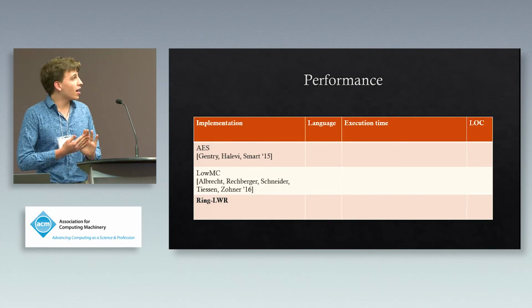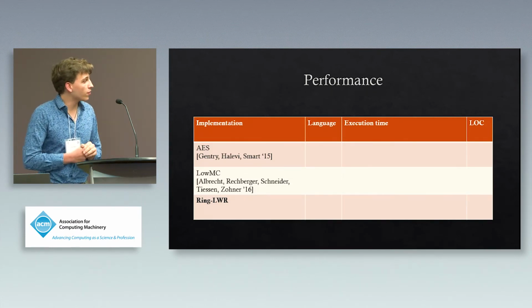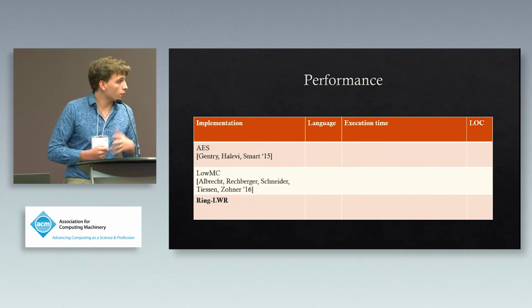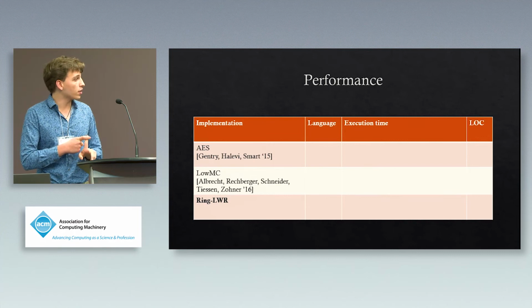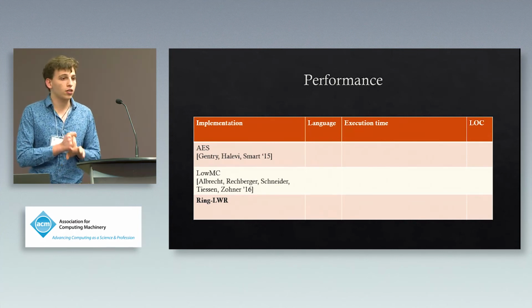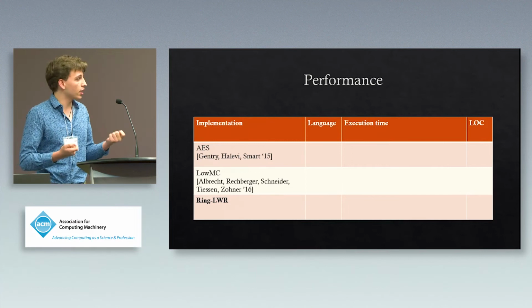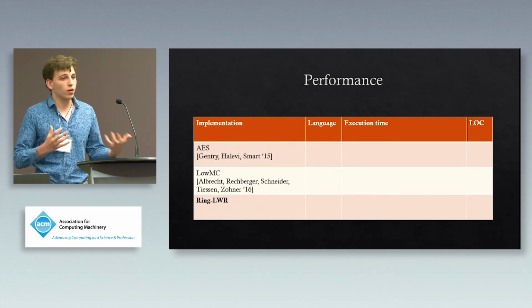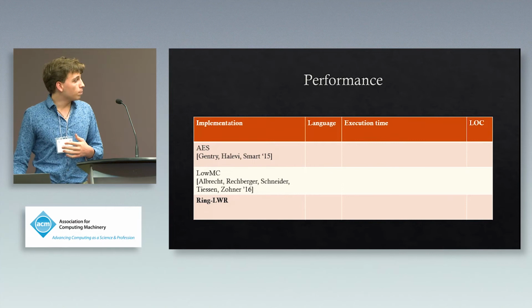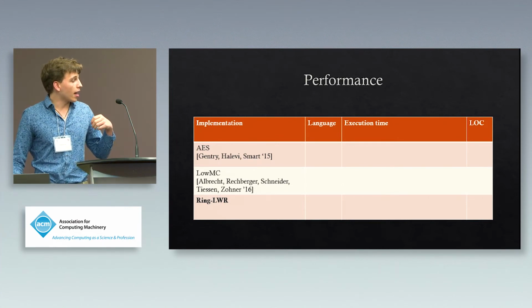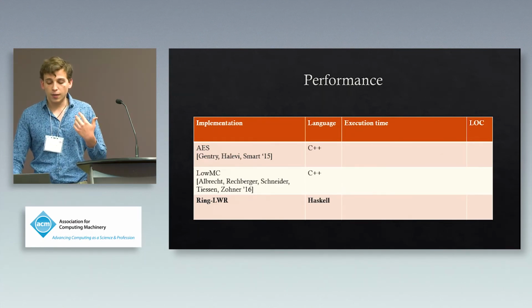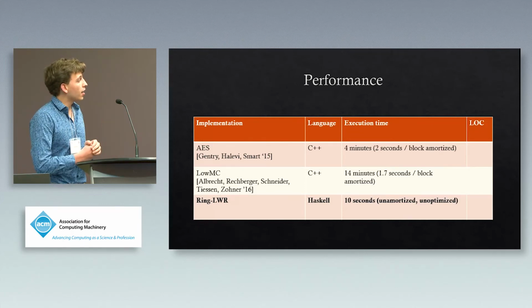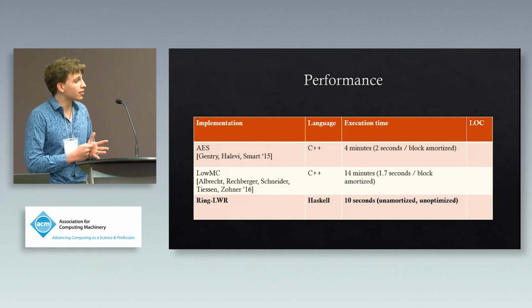So we compare this PRF to two other prior state-of-the-art implementations. One was AES implemented homomorphically, and the other was a pseudo-random function called LowMC, which was actually designed intentionally to be usable with fully homomorphic encryption operations. And then we're comparing that to ours, which is based on ring LWR. Each of these first two were implemented in C++. Ours was implemented in Haskell.